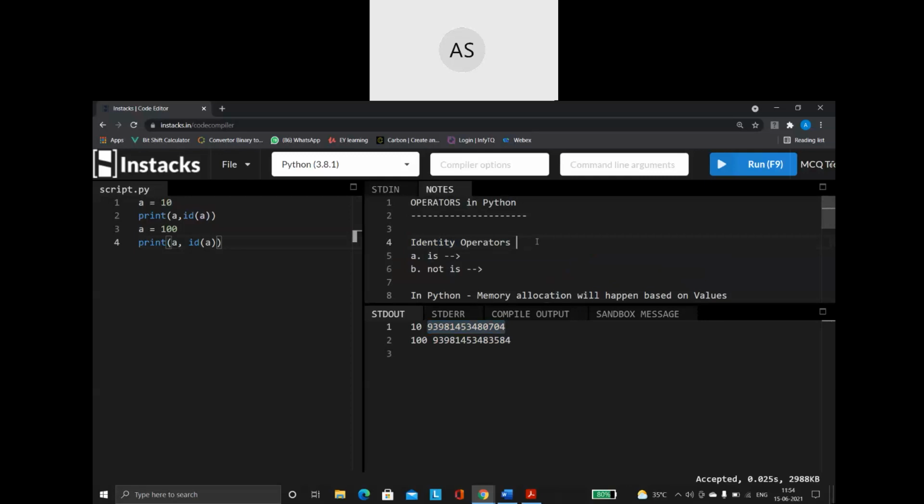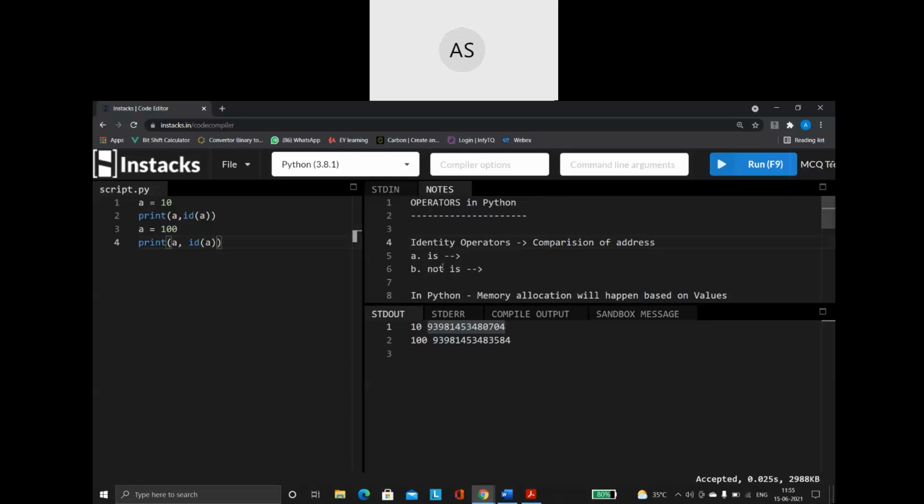Identity operators are also used for comparison purposes. But what is it going to compare? It is a comparison of addresses. It is going to compare whether both my variables are referring to the same memory location or not. That is what my identity operator is going to be doing.